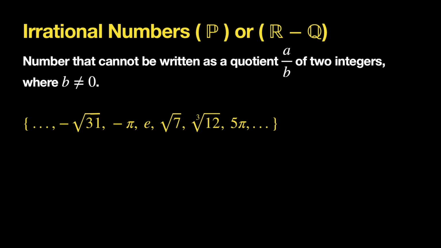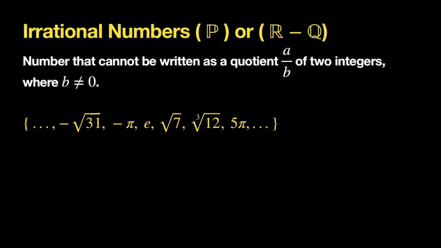Irrational numbers are going to be numbers that we cannot write as a fraction. It cannot be the quotient of two integers. And the examples that we have in this case, it could be a negative, so the negative square root of 31, negative pi, also the number e, the square root of 7. We also have the cube root of 12 or 5 pi. These are products of rationals and irrational numbers, so that's still going to be considered irrational.